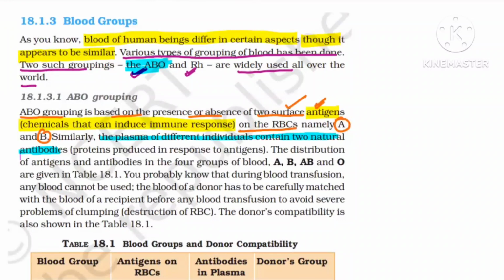What are antibodies? See the definition. Antibodies are proteins which are produced in response to antigens. So up till here, what you have understood is that antigens are present on the RBC surface and antibodies are present in plasma.